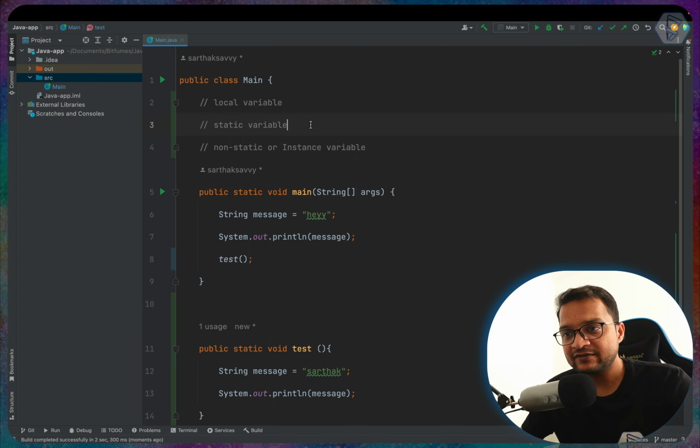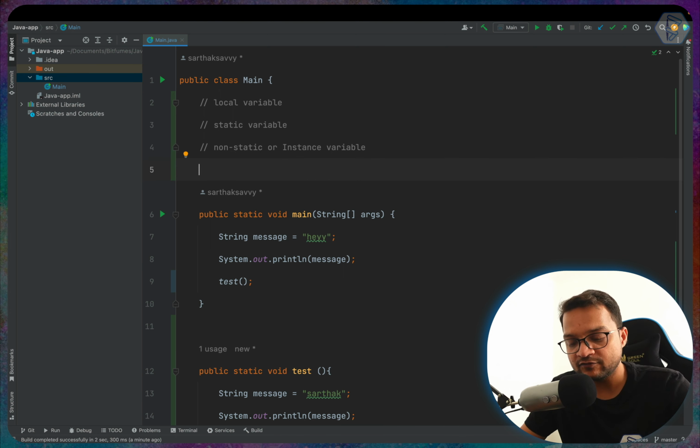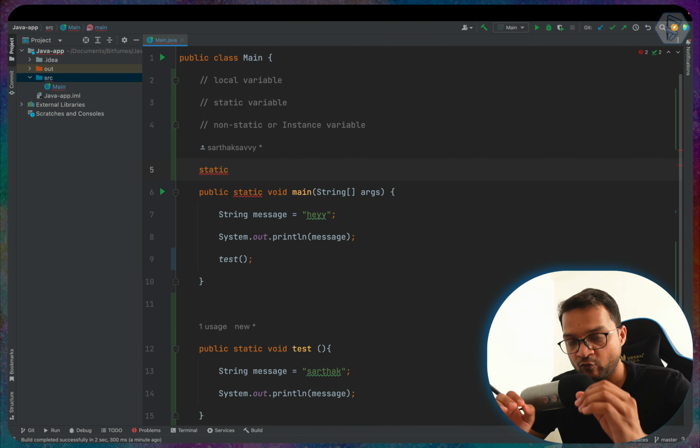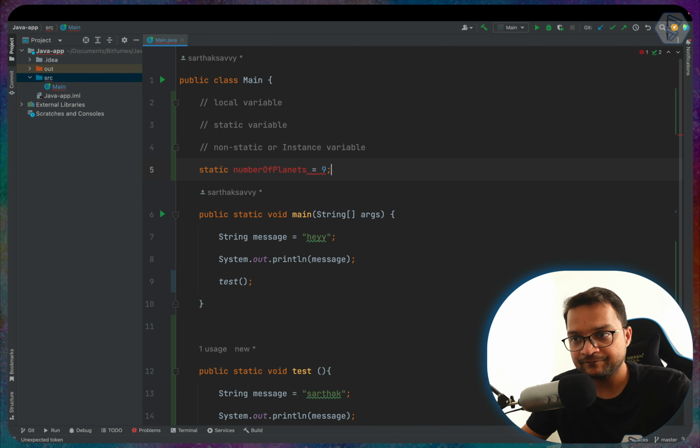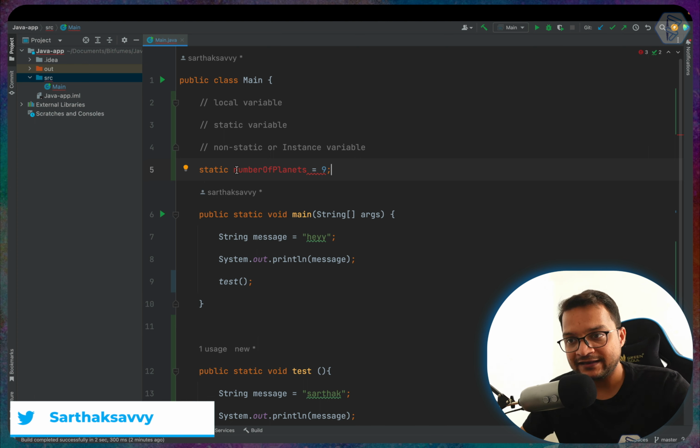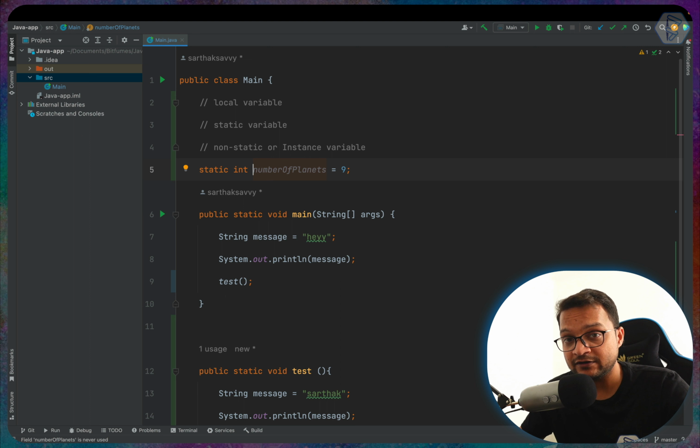Then second, we have a static variable. For the static variable, you need to use the keyword static before the naming of the variable. So I will call static, and I will say planets, number of planets. So number of planets is equal to 9. Now we need to define it as an integer because we should always define the variable type.